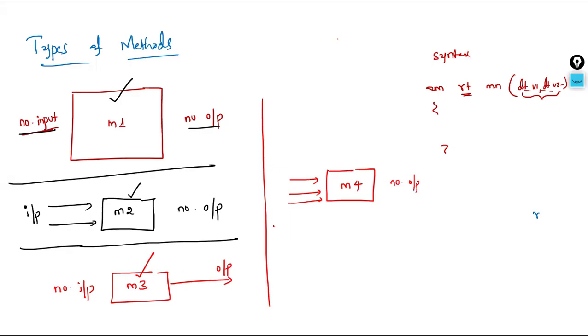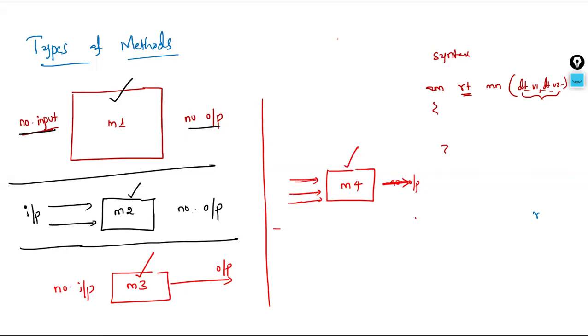So no inputs but with output, then with inputs but without output. Then here, with input and with output also. The second and fourth are the same as in the previous scenario. A method which takes input and also gives output is one more type of method which Java supports.